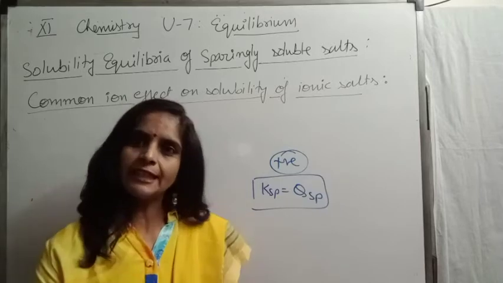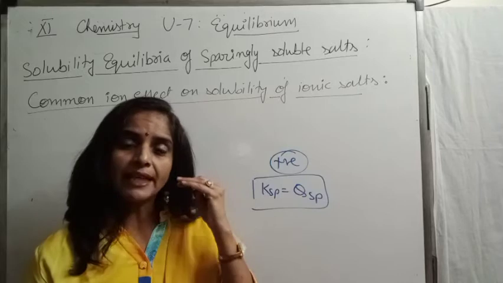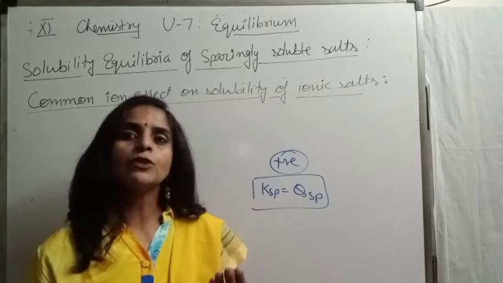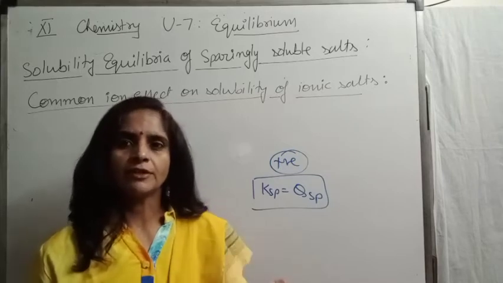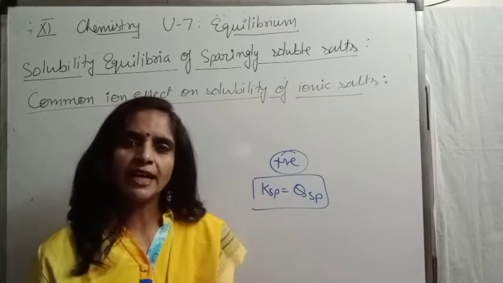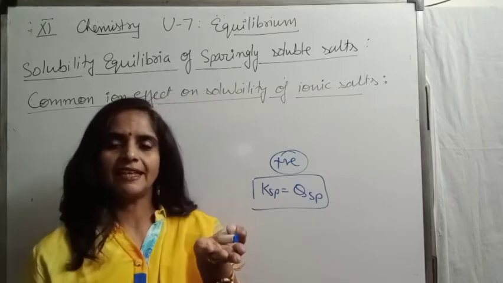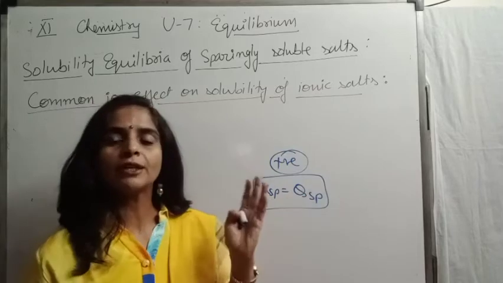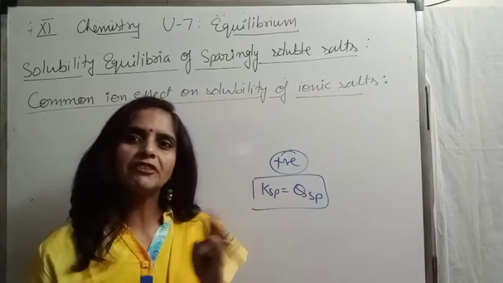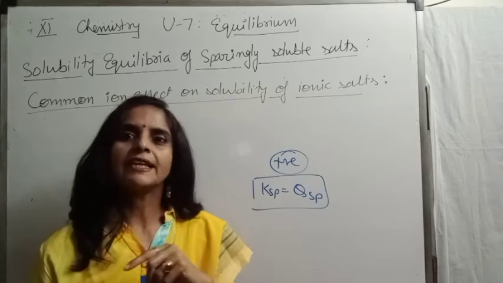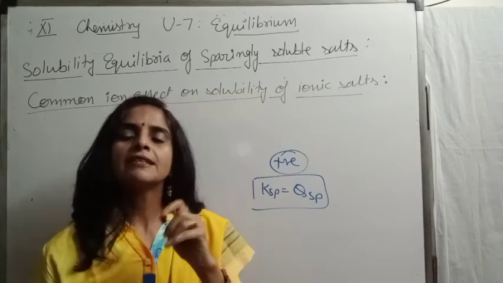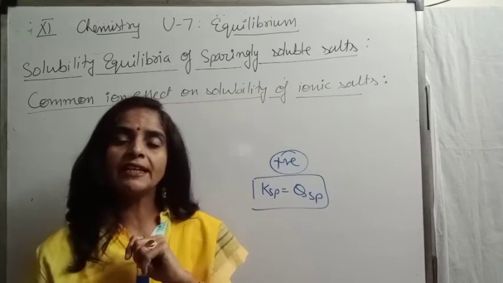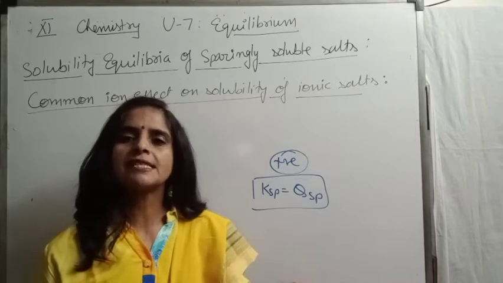More salt will be dissolved so that the concentration of ions starts increasing and the effect would be cancelled out, and again KSP becomes equal to QSP. So this is the effect of common ion: on increasing the concentration, precipitation of salt starts. On decreasing the concentration of any ion, dissolution of that salt starts.